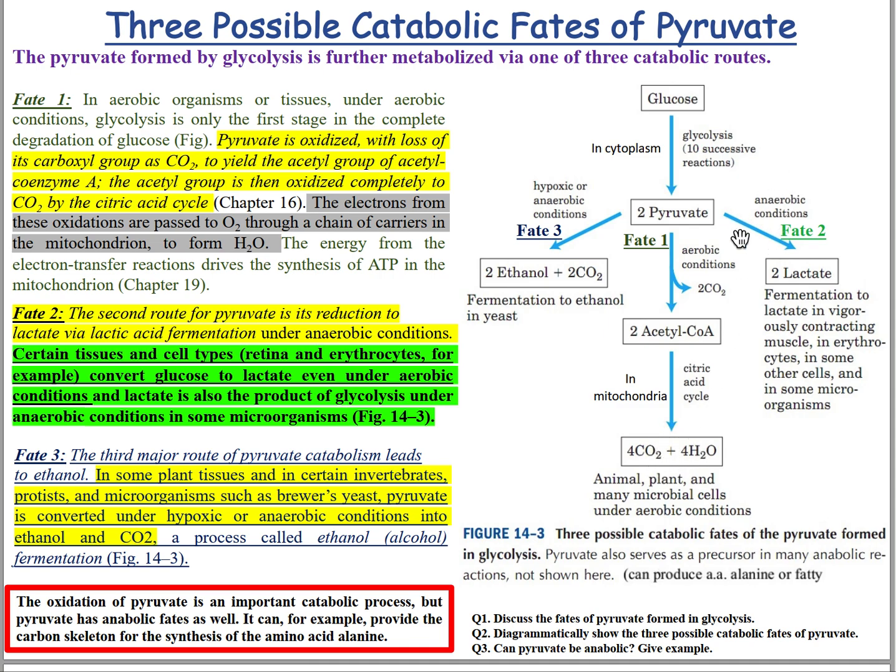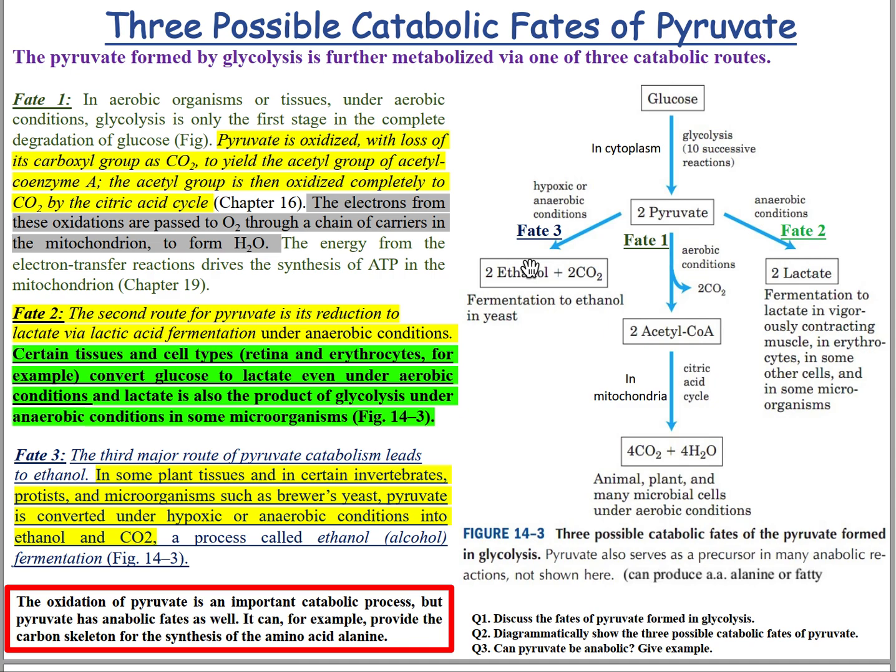In the case of anaerobic respiration in mammals, pyruvate will be converted to lactate in vigorously contracting muscle, in erythrocytes, or in some other cells, and also in some microorganisms. So this is the aerobic fate and this is the anaerobic fate. Thirdly, there is another anaerobic fate of pyruvate in lower microorganisms like yeast. It is called fermentation, where pyruvate will be converted to ethanol and carbon dioxide, and this is the third fate.